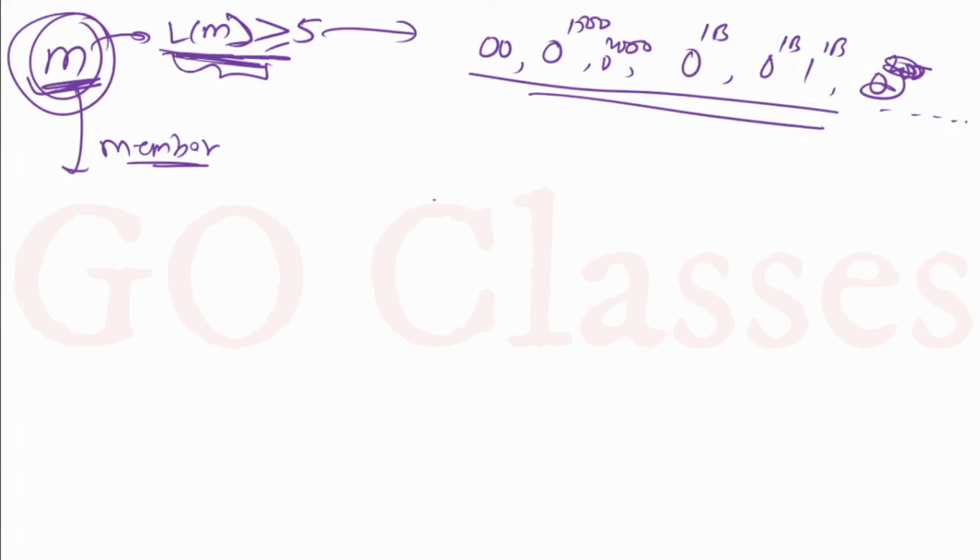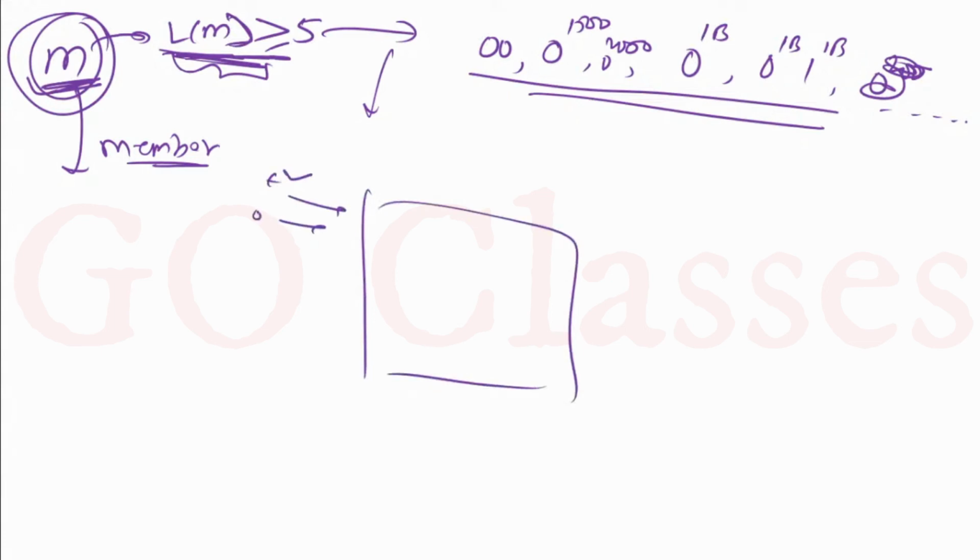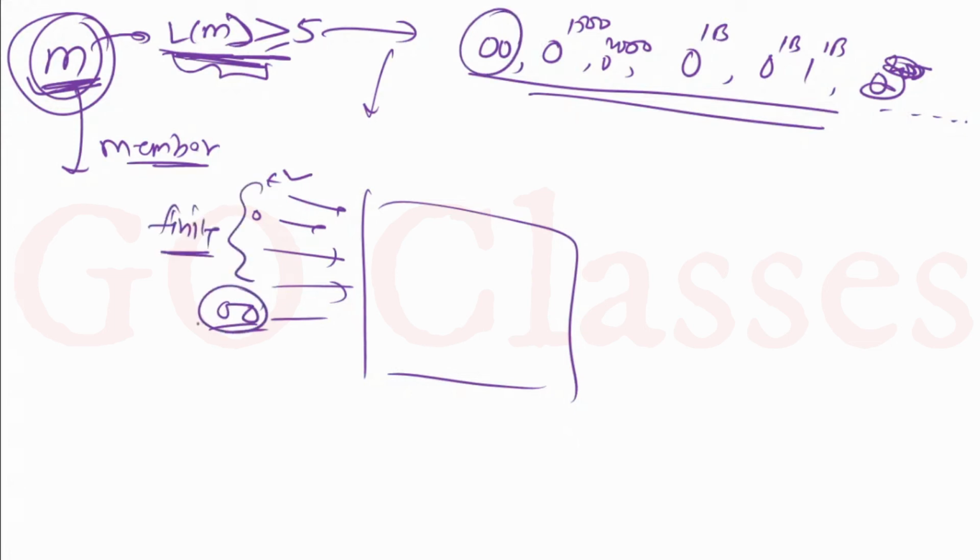Now in this dovetailing technique, I will never stop at one string. I will just keep on going. I started with epsilon, one step, then 0, one step, two steps, and you know how it goes. Ultimately, after only a finite amount of time, I will reach 0 0.